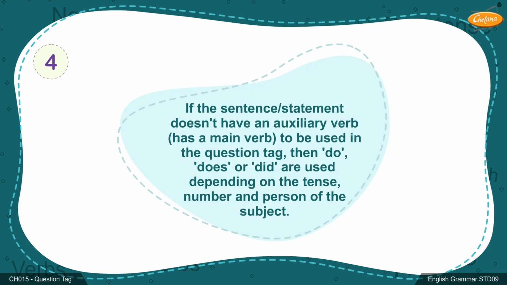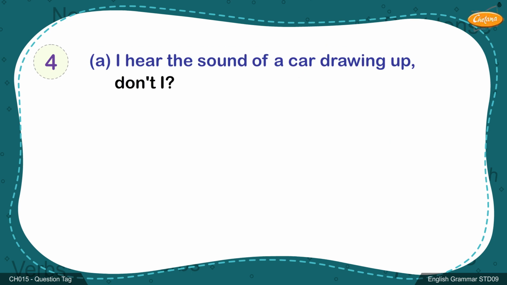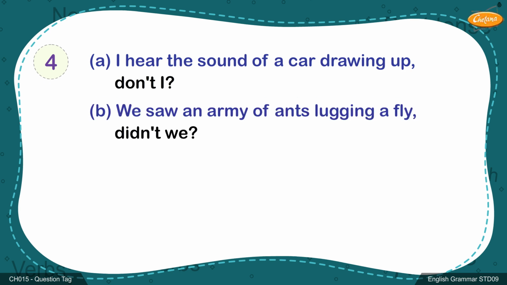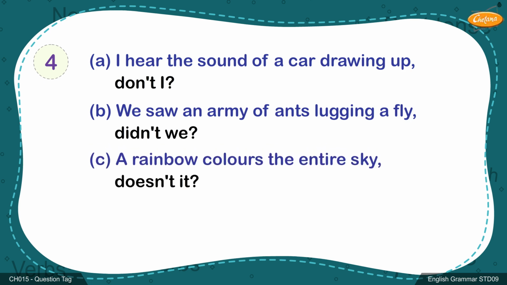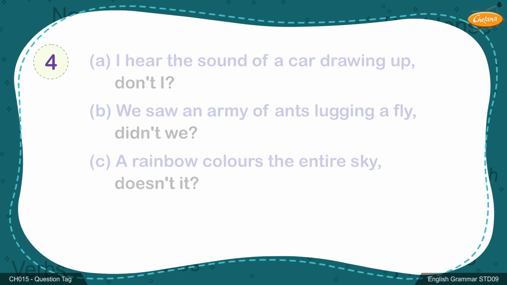4. If the statement doesn't have an auxiliary verb, only a main verb, then do, does, or did are used in the question tag depending on the tense, number, and person of the subject. For example, A. I hear the sound of a car drawing up, don't I? B. We saw an army of ants lugging a fly, didn't we? C. A rainbow colors the entire sky, doesn't it?